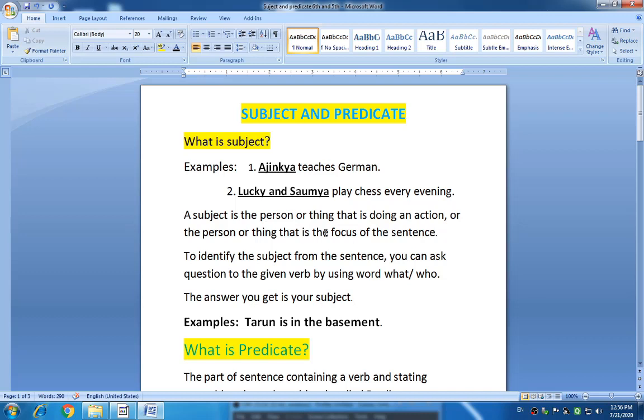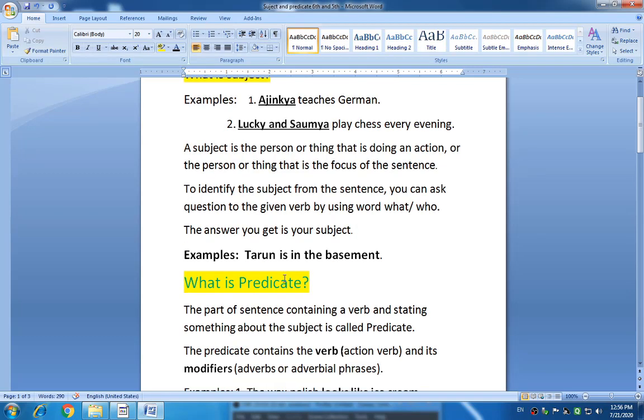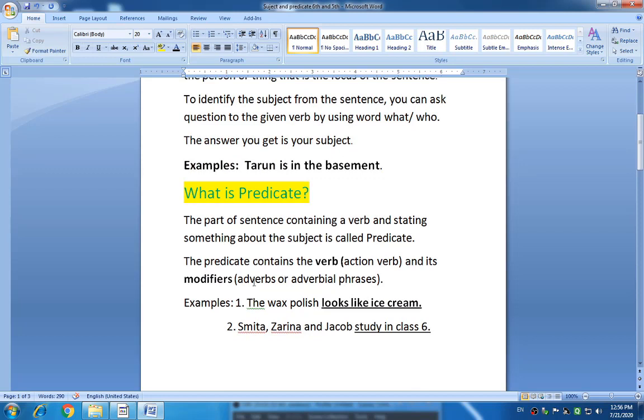Look once again. Tarun is in the basement. Who is in the basement? Who is in the basement? You got an answer: Tarun. So Tarun is your subject. Okay students, let's go forward.